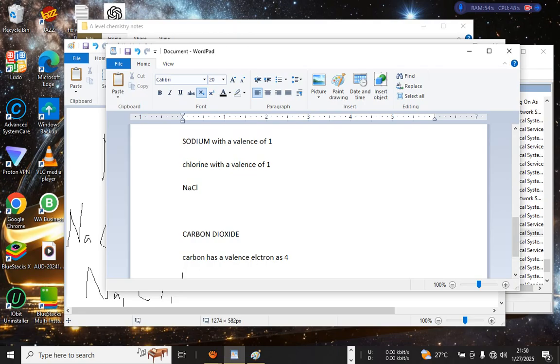For oxygen has valence electron as 2. This dioxide you are seeing, di means 2, and oxide, it is oxygen. If you are confused, oxide is oxygen, dioxide is 2.